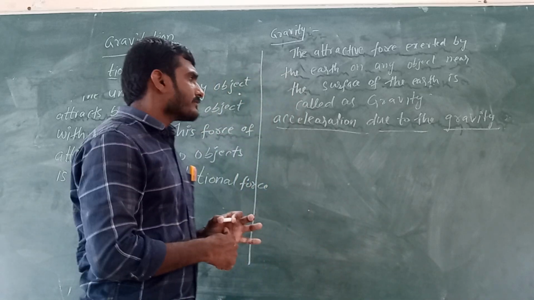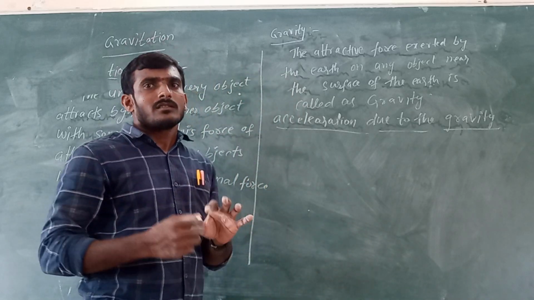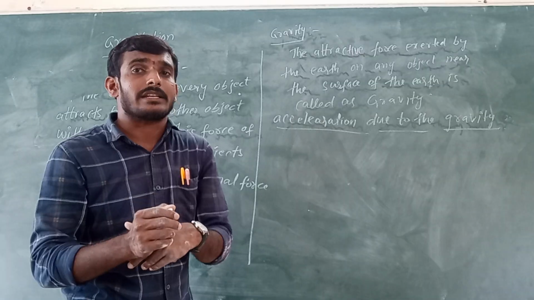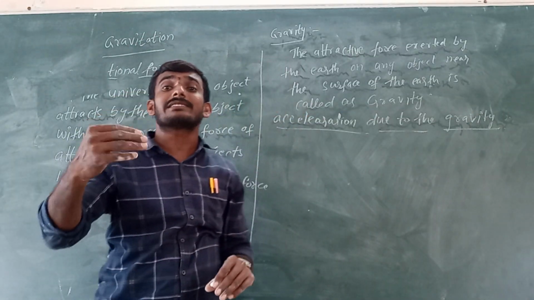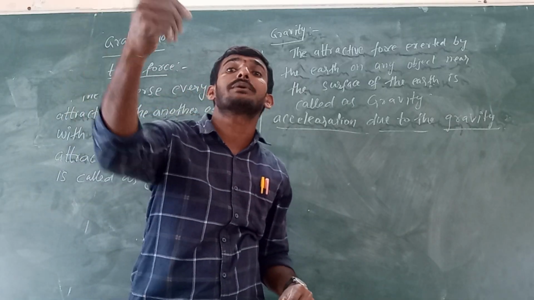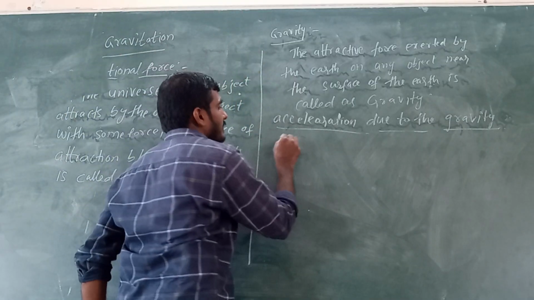Here, velocity is changing. Generally, acceleration due to gravity means the acceleration gained by the object due to the gravitational force of the earth.